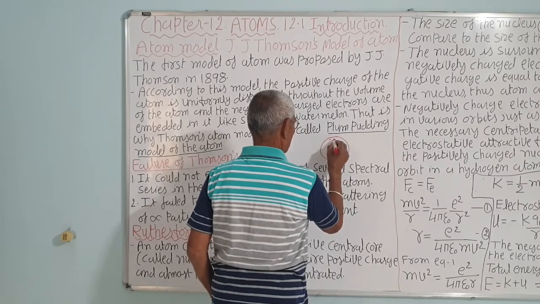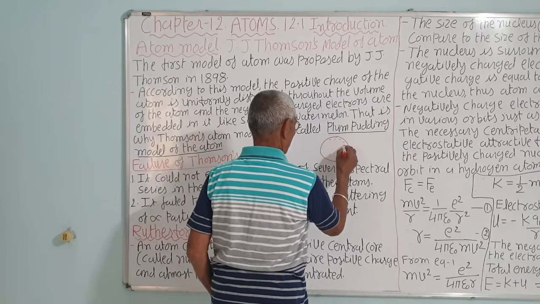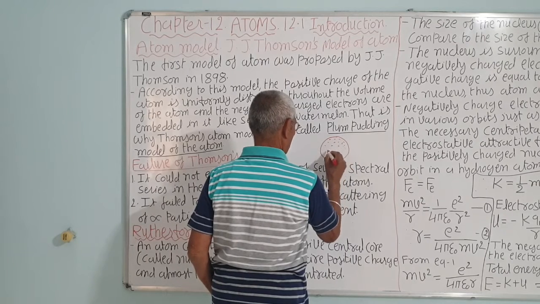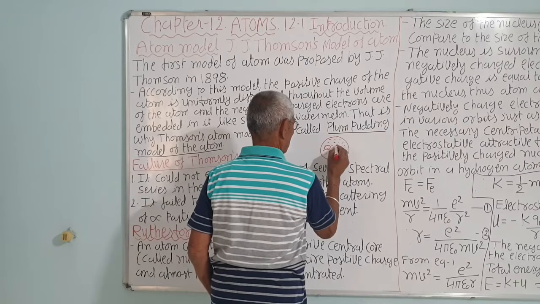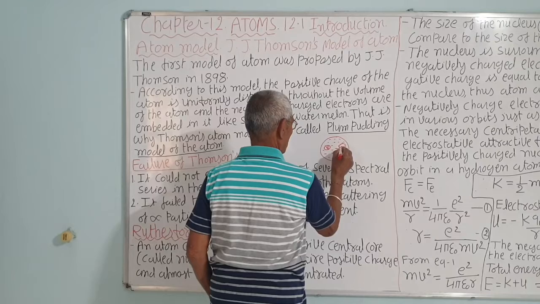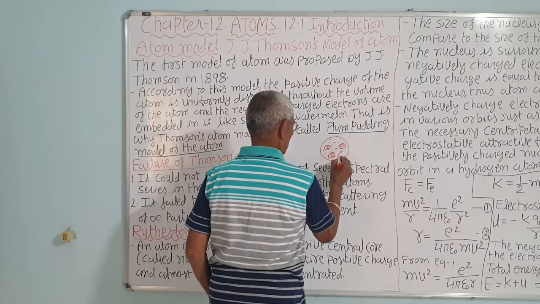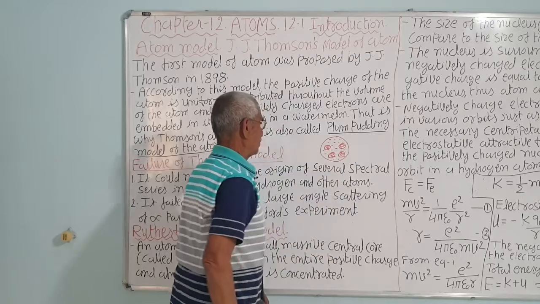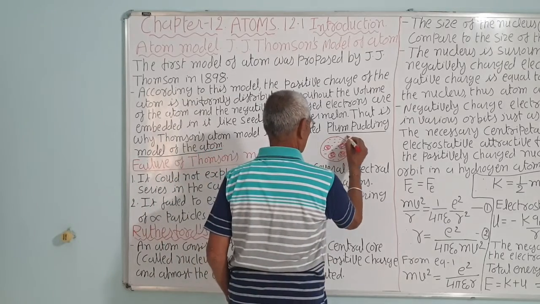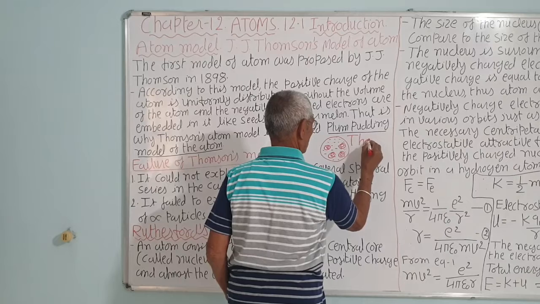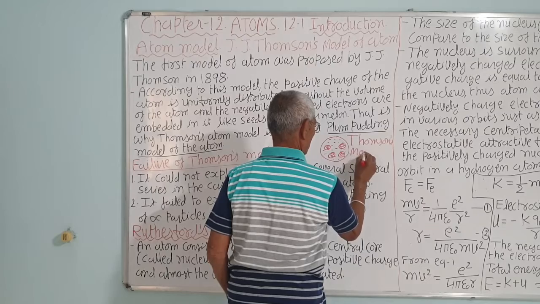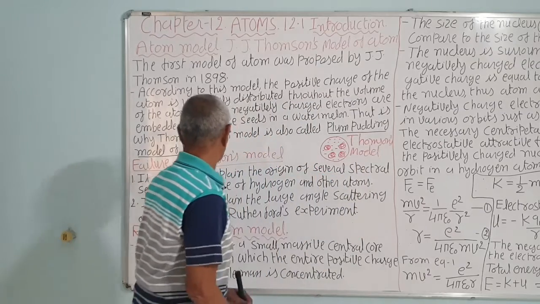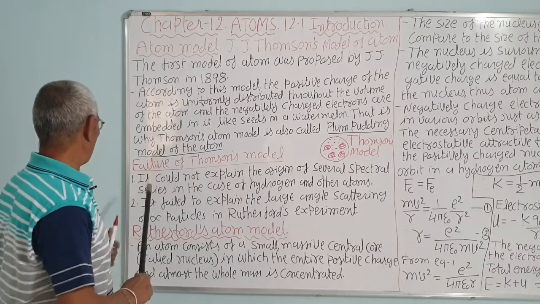So the positive charge is distributed uniformly like this. This is the positive charge according to the Thomson model, and the negatively charged electrons are just like the seeds. These are the electrons embedded in the watermelon. This is the plum pudding model, the Thomson model. It was like that. But it failed.